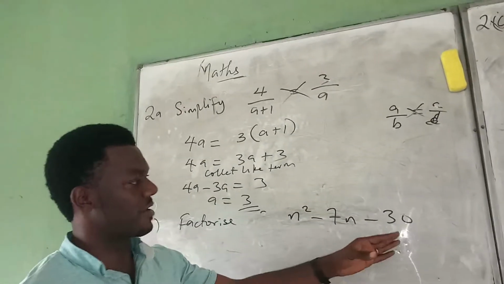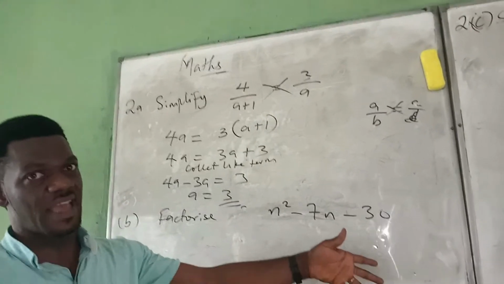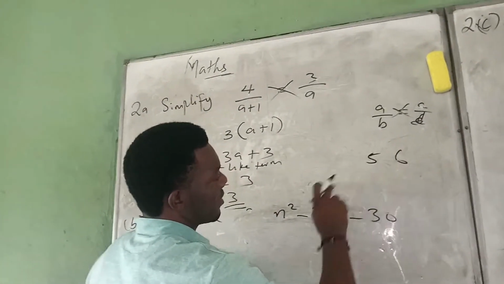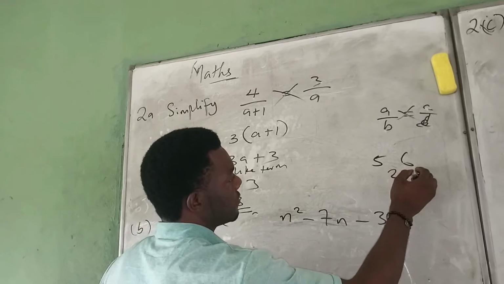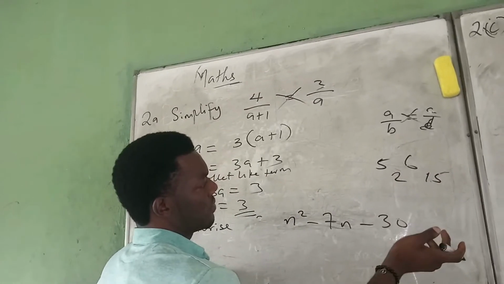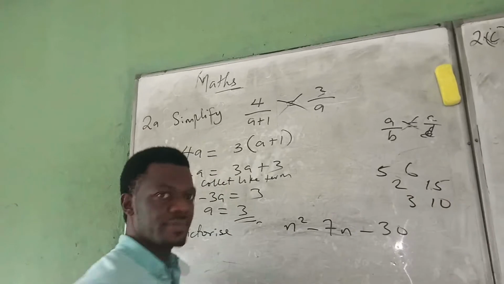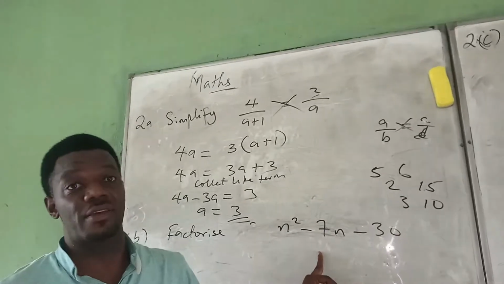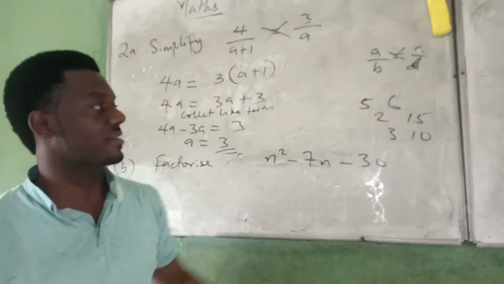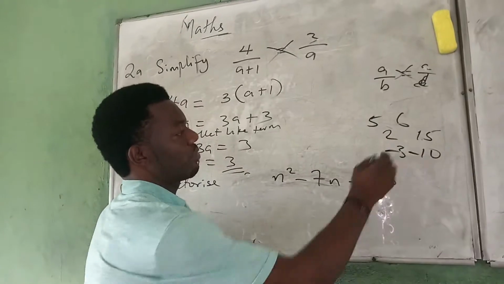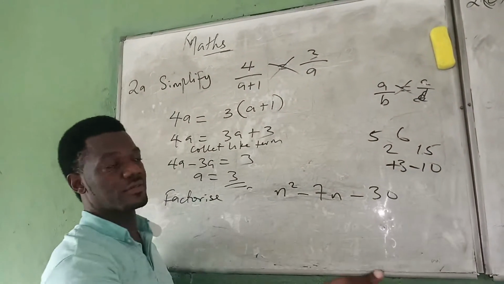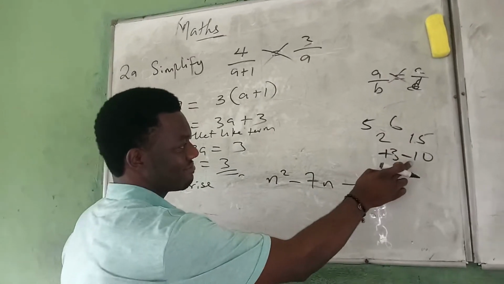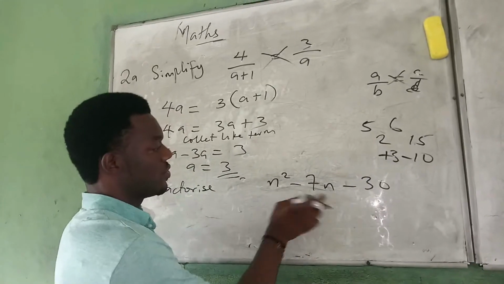Think about it. You have 5 and 6, they cannot. We have 2 and 15, they cannot. So we have 3 and 10, can. So 3, 10. What can you do to 3 and 10 to give you minus 7, and also to maintain minus 30? You just use plus 3 and minus 10. Plus 3 times minus 10 will give you minus 30. And plus 3 minus 10 will give you minus 7. So you use it to replace this.